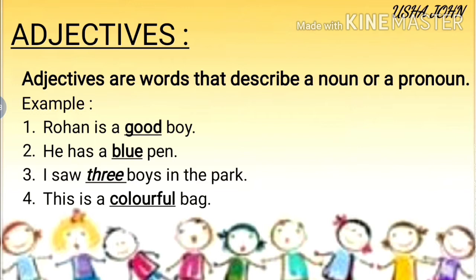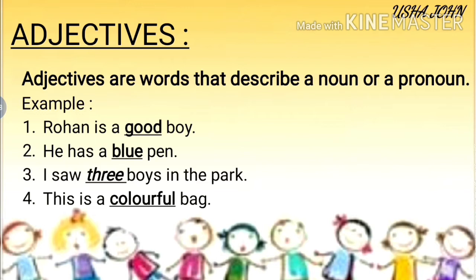See the first example: Rohan is a good boy. What is a noun? A noun is a word naming a person, place or a thing. Here, what is the noun in that first example? Rohan. Here, the adjective is good.